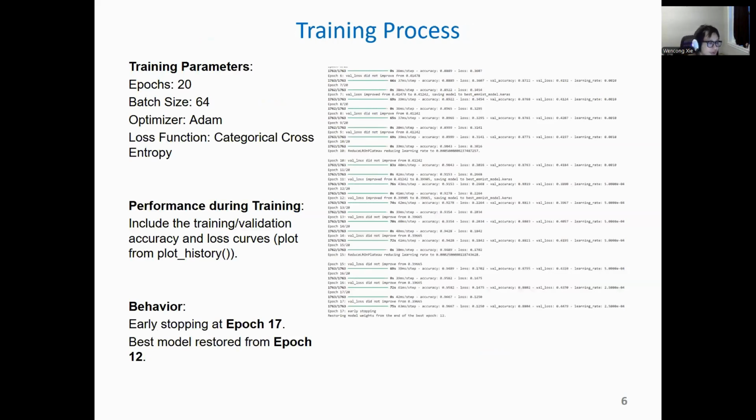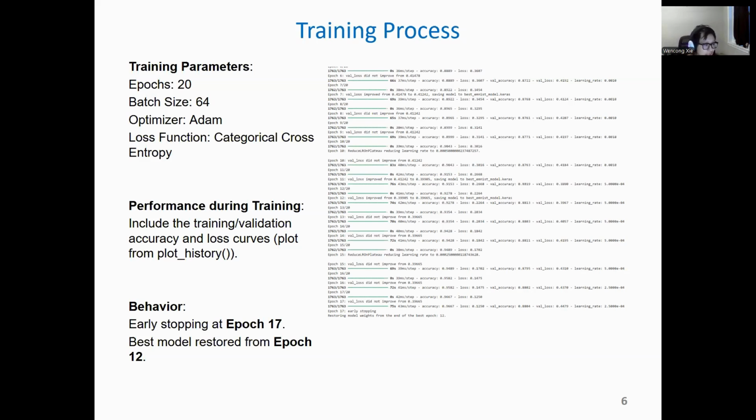So here we go to the training process. To train this model, I use the following settings. The first one, I set the epochs to 20. The optimizer is Adam. It's well suited for complex deep learning models, which I also learned from the class. For the loss function, it is categorical cross-entropy, since we are dealing with a multi-class classification problem. And for the metrics, accuracy is used to evaluate the model's performance during training.